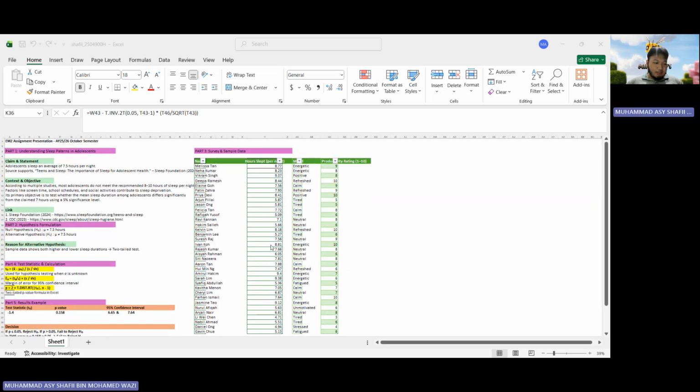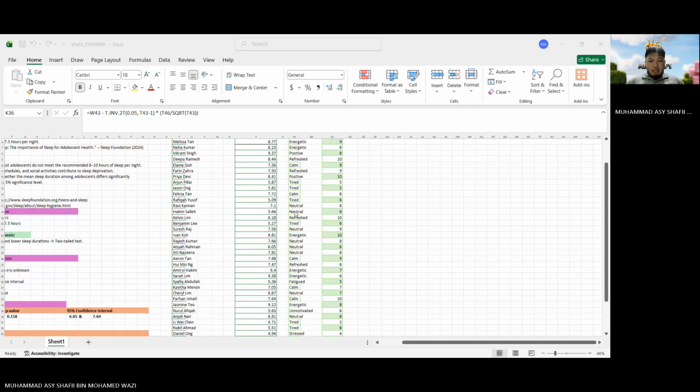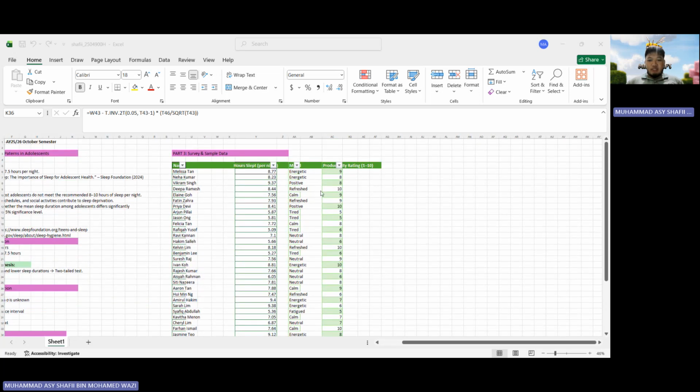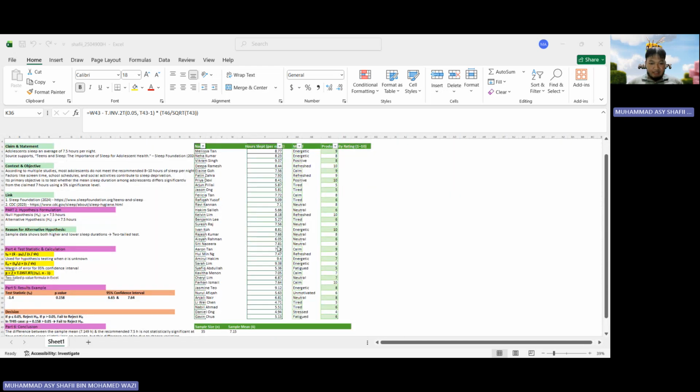I've collected data from 35 students, a mix of youth and teenagers. And I recorded how many hours they slept, how they felt once they woke up, and their productivity rating. Please take a look at my data here, my survey here. It's very unique and interesting.